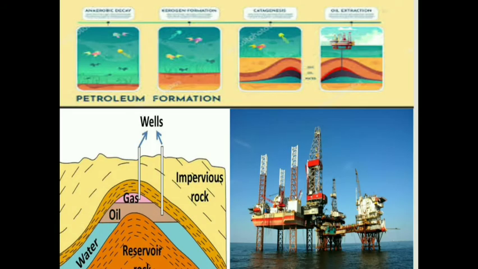Now we will study how petroleum was formed. Petroleum forms from organisms living in the sea. In the sea there are many different types of aquatic organisms. As these organisms die, their bodies settle at the bottom of the sea and get covered with layers of sand and clay.